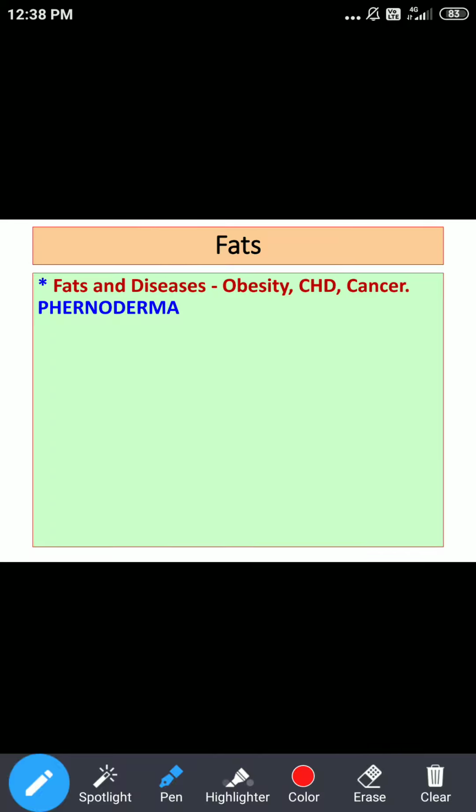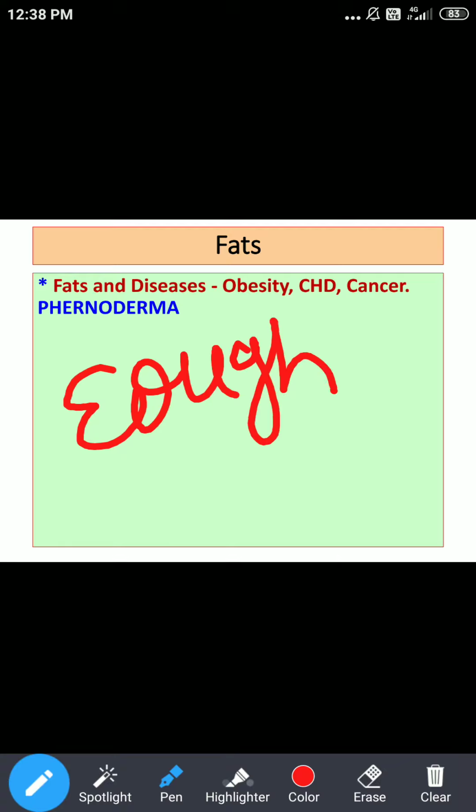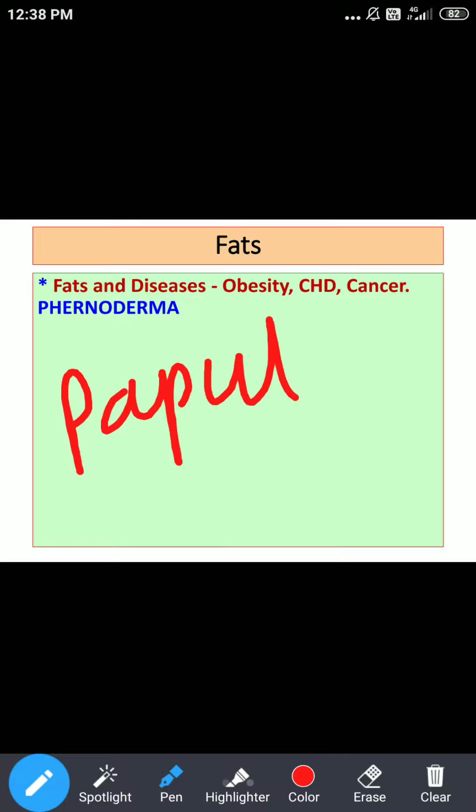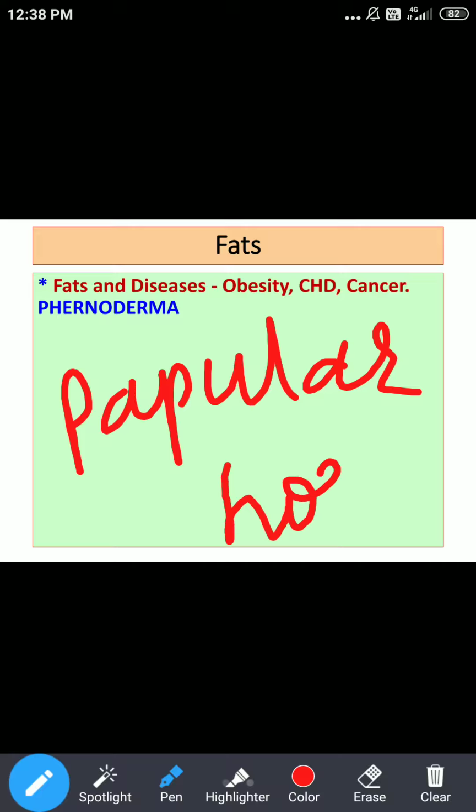Whenever there is deficiency of essential fatty acids, the skin changes which occur are roughness and dryness of the skin. In addition to this, what we can find is papular eruptions, and sometimes these eruptions may appear horny, with a horn-like appearance.